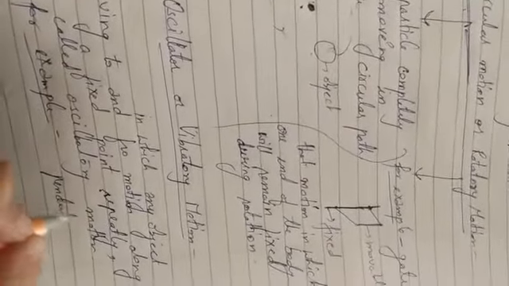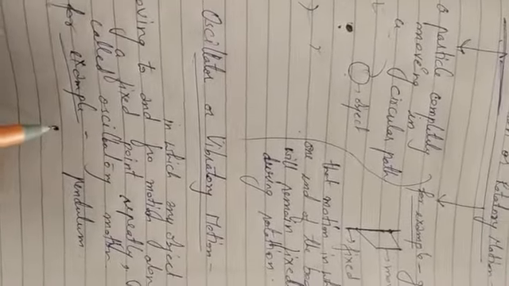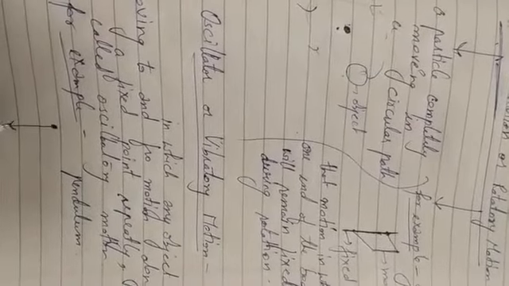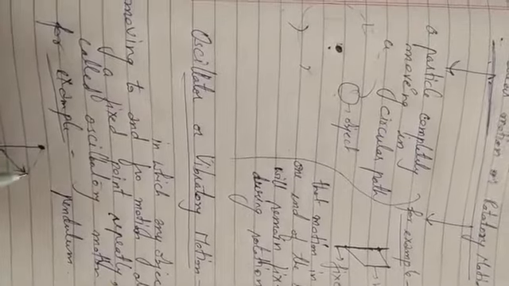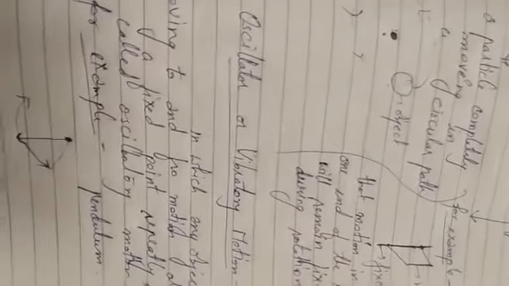For example, a pendulum. I think everyone has seen a pendulum. In a pendulum, if we take a point like this one, a needle is hung on this point, then this needle will go in that direction. After going up to the highest point, it will come back to this position.